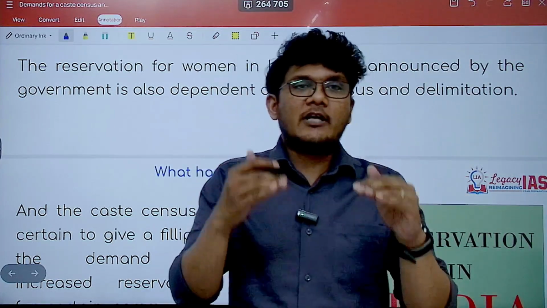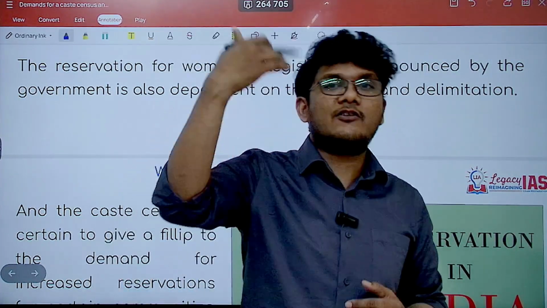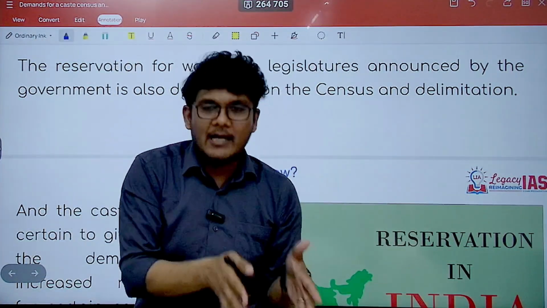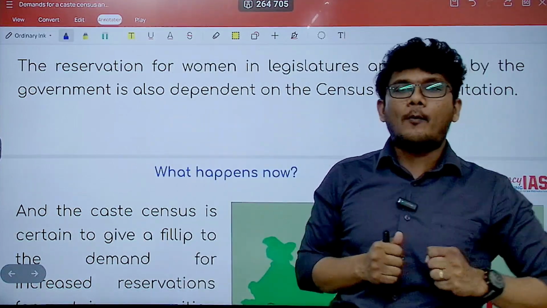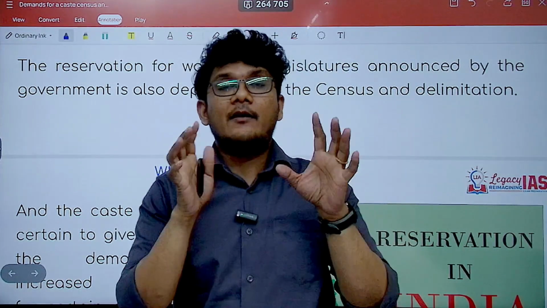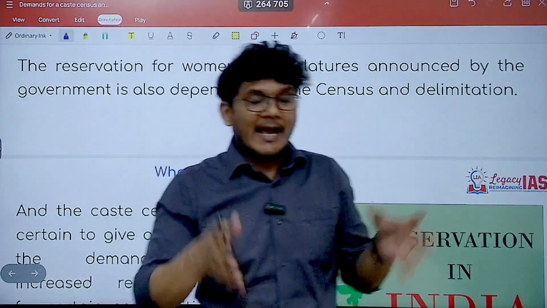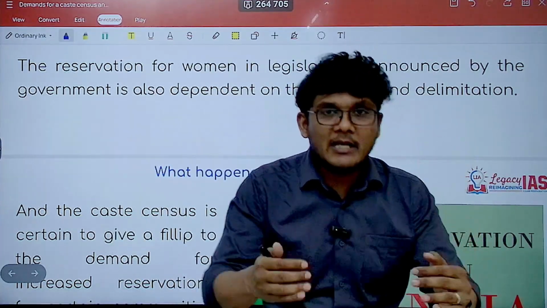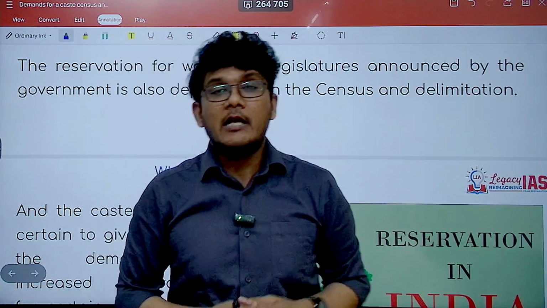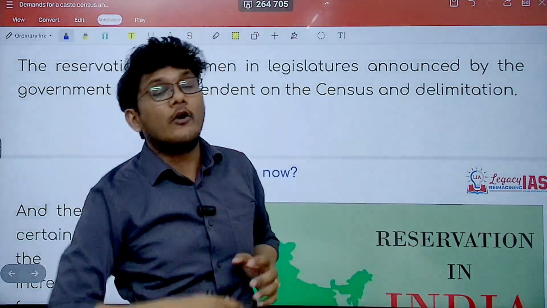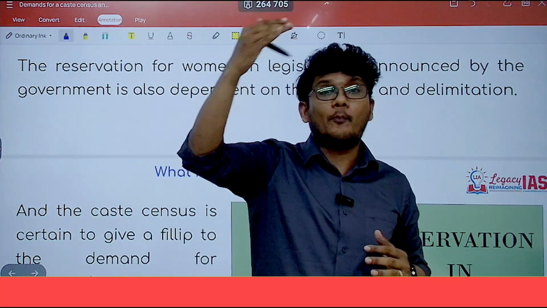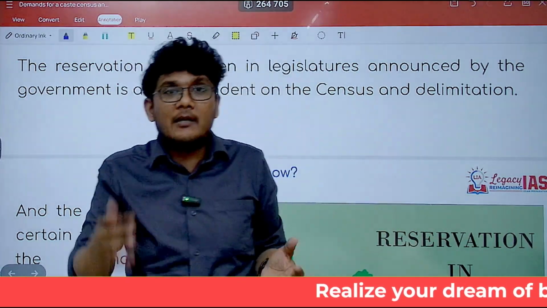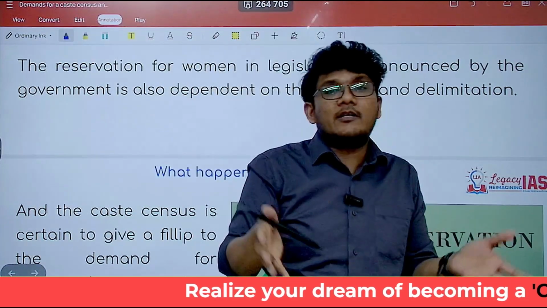The states which had grown at a faster rate with respect to population will start getting more and more seats, and the states that have actually done well with respect to controlling the population will be hampered by being given fewer seats. And generally, if you look at it, these are the South Indian states that have managed to control the population to a greater extent as compared to the North Indian states. So generally speaking, the North Indian states' population has grown at a faster pace. The South Indian states have managed to control the population. So what can happen? North Indian states may have more seats, South Indian states have fewer seats.